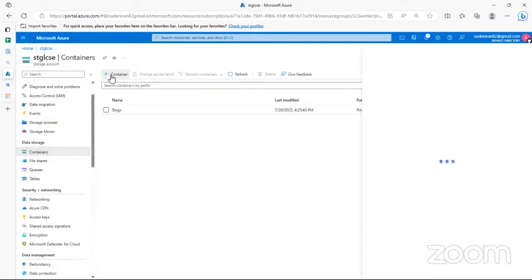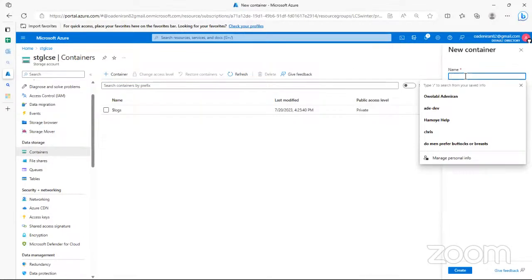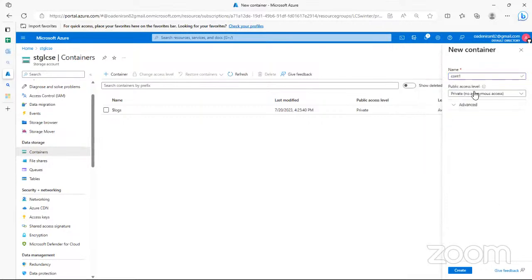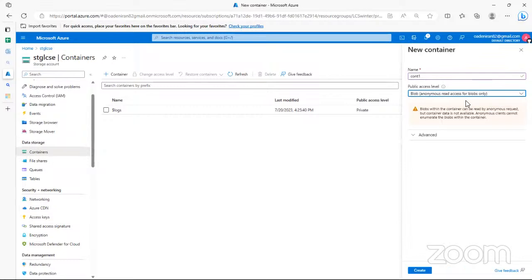So now, we can create a container. I can just create a container. Let me say container 1, something like this. So it is private. You can make it blob. So these are just saying that, okay, for this container now, so that you see what I'm trying to say, you have to create a container to keep things called blobs in it. Those blobs are basically the files, or basically the objects that you are keeping inside it.